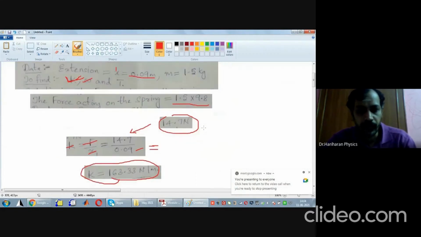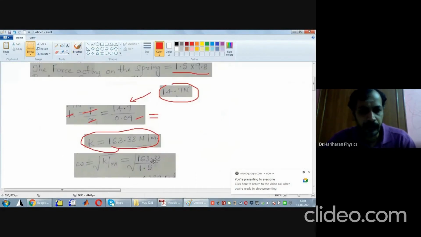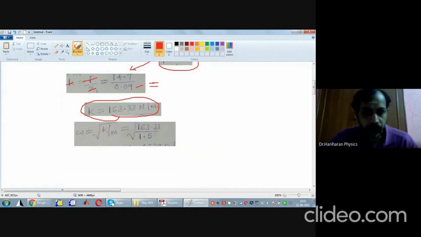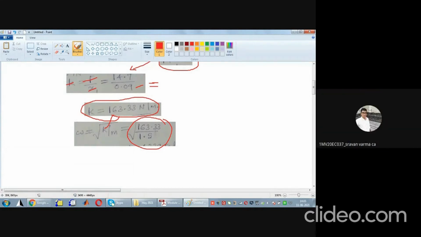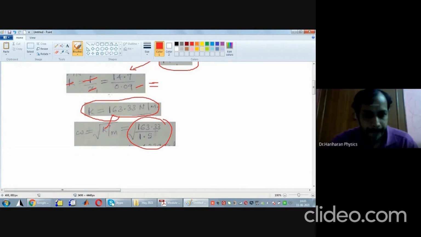So what is this going to be here? k is 163.33, that has been plugged in here, and m is 1.5. So what is square root of 163.33 by 1.5? What is this value going to be? 10.435. How much? 10.43.